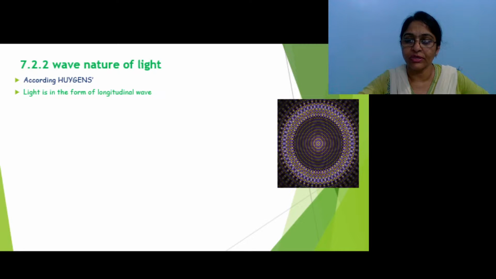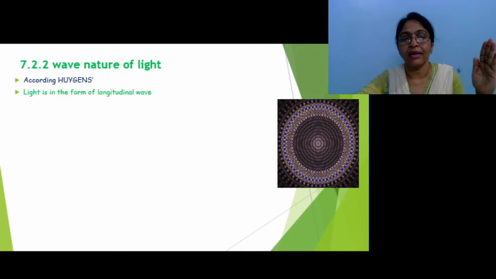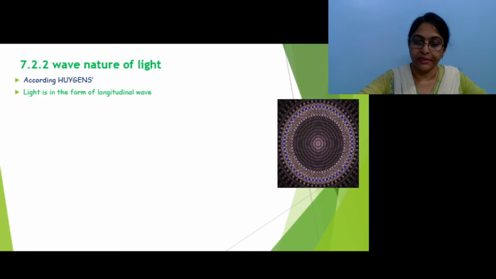Longitudinal wave means what? The waves in which the vibration of the particles is in the direction of propagation of the wave, isn't it? Those are called longitudinal waves. And if we are considering longitudinal waves, then a medium is required for their propagation.